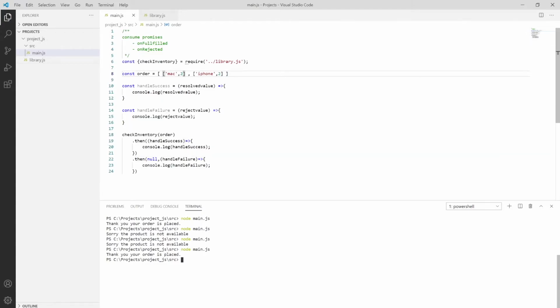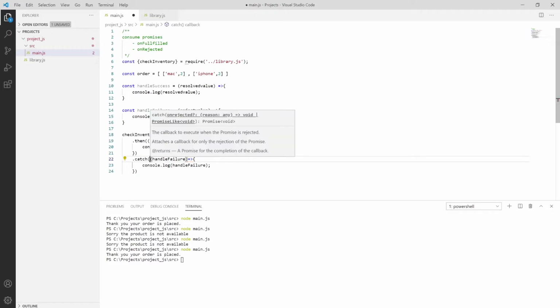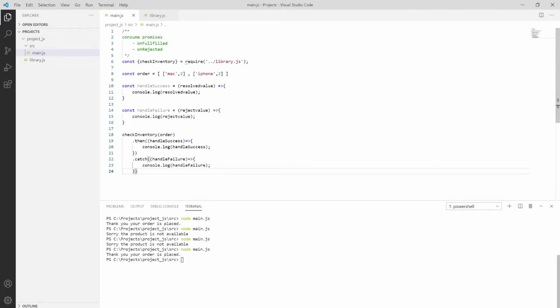Or instead of using double .then, we can simply use the .catch method, and you are passing only that handle failure. Save it, and now you can run it. You get this result. So that's how you can use double .then and .catch methods. We also have chaining multiple promises.